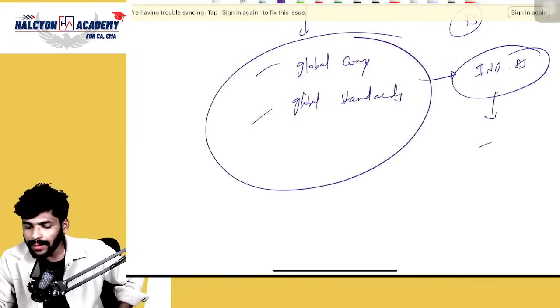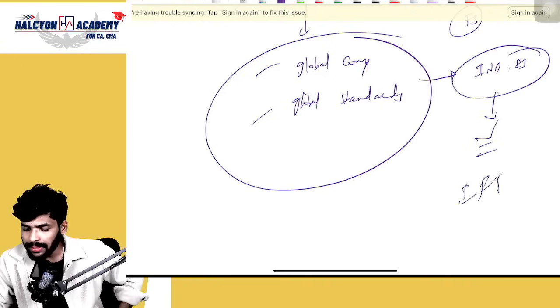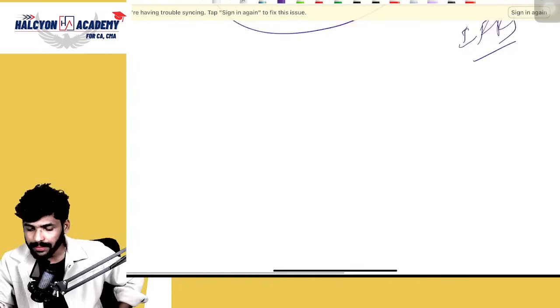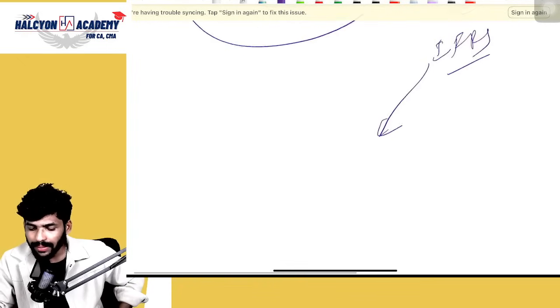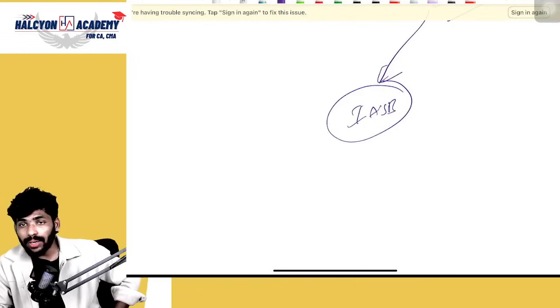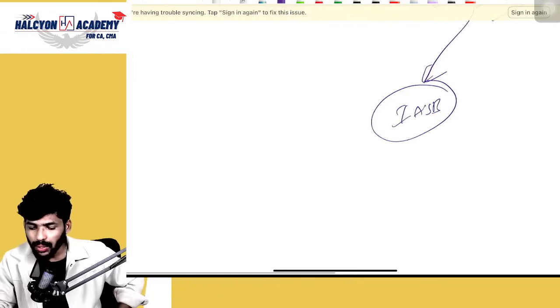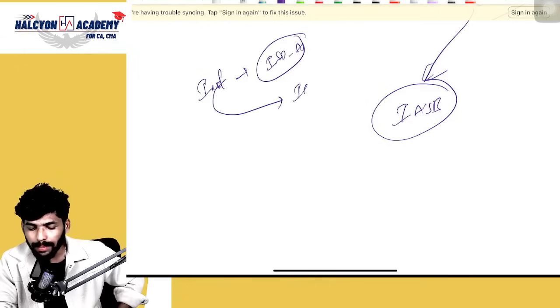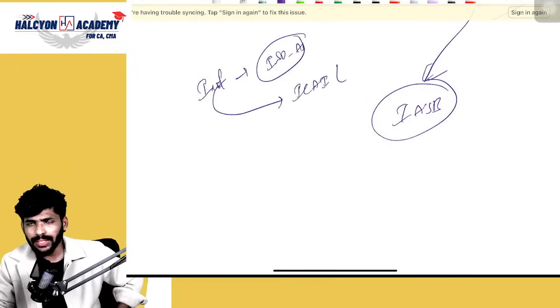This Ind AS is similar to IFRS. Who introduced IFRS? IASB, the International Accounting Standards Board. Next, who initiated the process of Ind AS? It was initiated by ICAI in collaboration with government bodies.